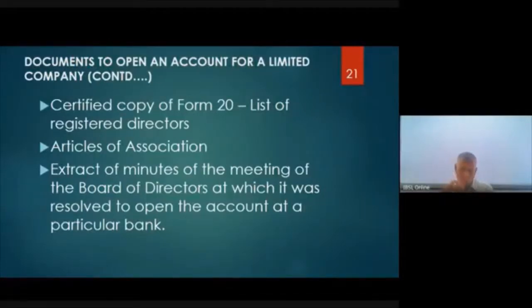Now, one of the decisions that the company has taken may be to open an account in the Commercial Bank of Ceylon Limited. Now, the company secretary will have to give to the particular bank where they want to open an account an extract of the minutes of the meeting at which the board of directors resolved to open an account with that bank.